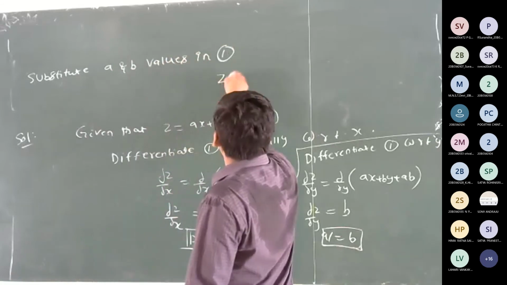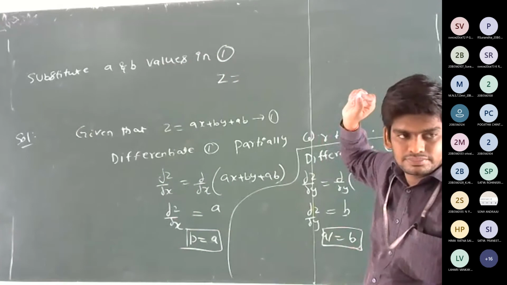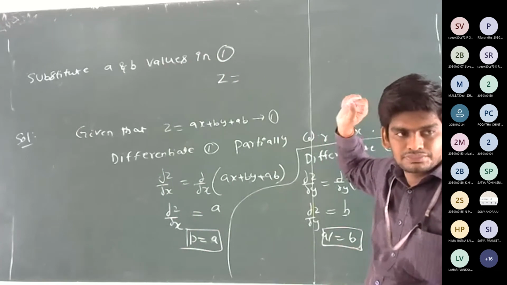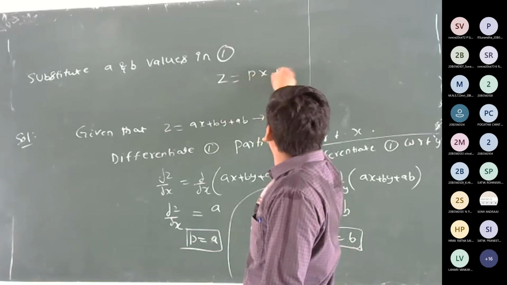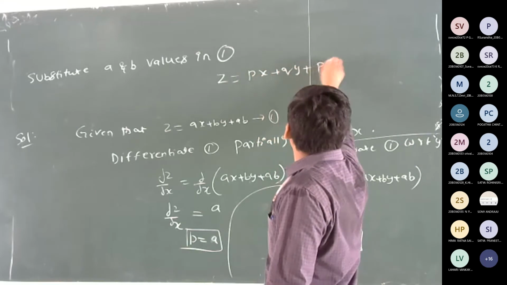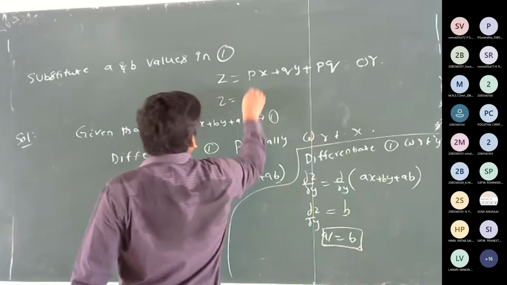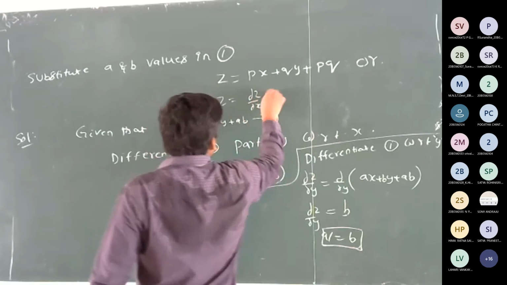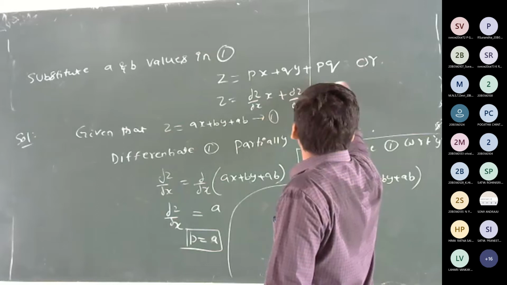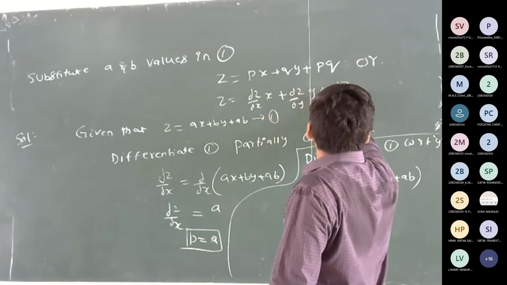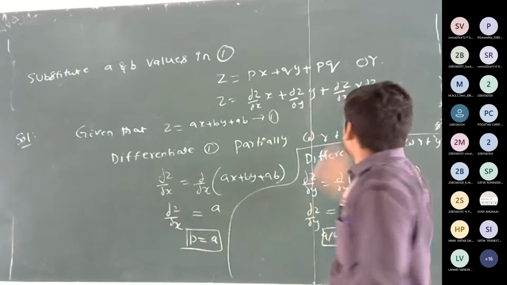What is the value? z is equal to px plus qy plus pq. Or z is equal to dou z by dou x into x plus dou z by dou y into y plus dou z by dou x into dou z by dou y. That is the required answer.